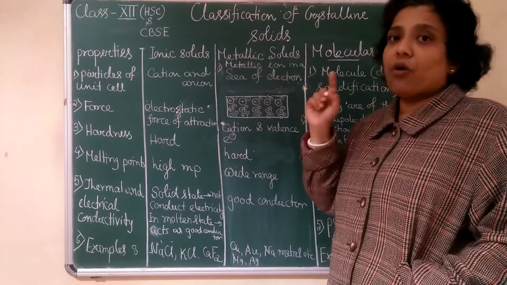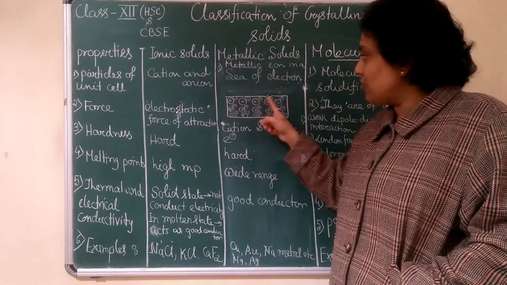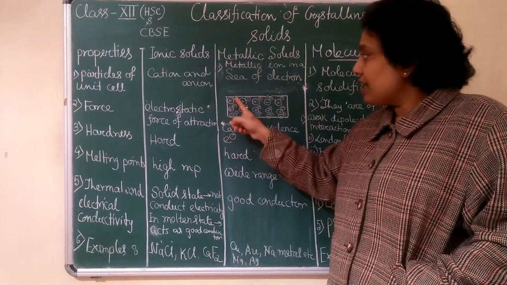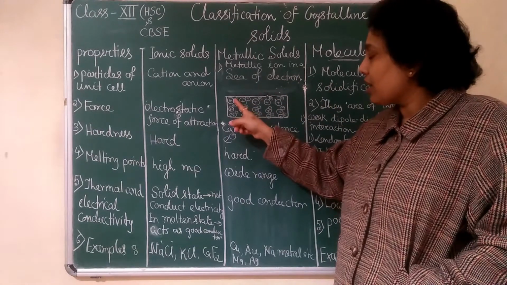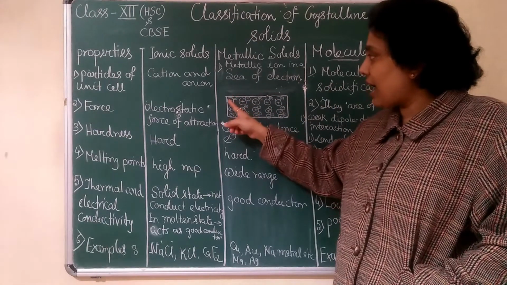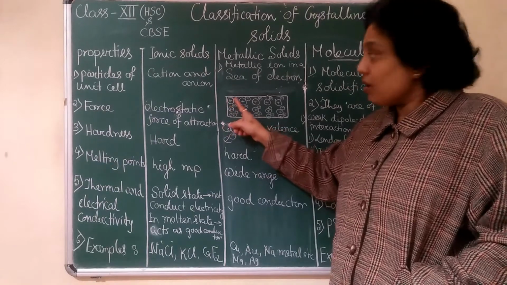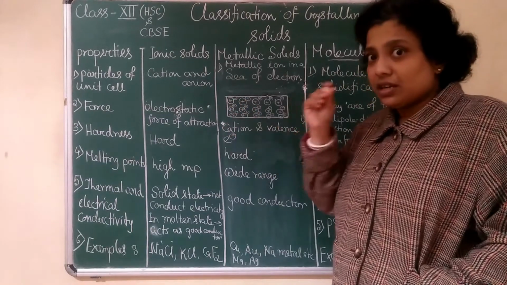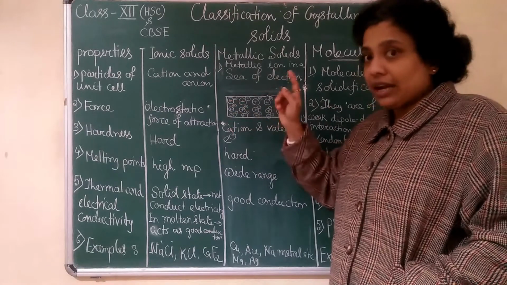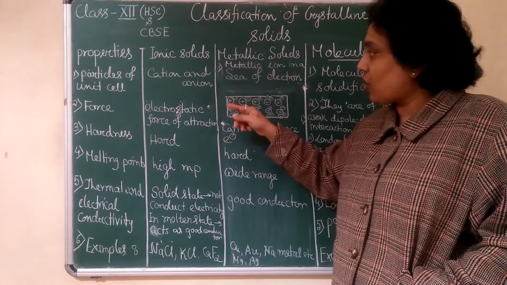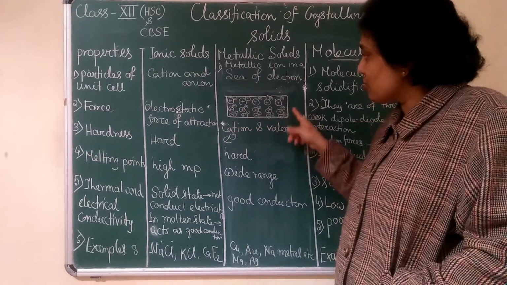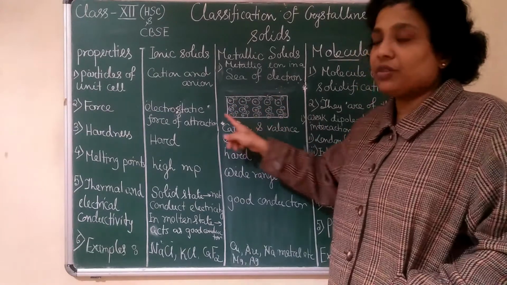In a metallic bond, if you see the valence electrons, there is a sea of valence electrons and positively charged ions, the cations. There will be a sea of this arrangement.